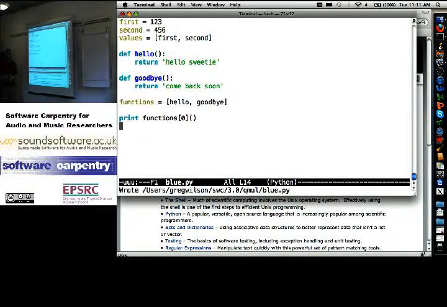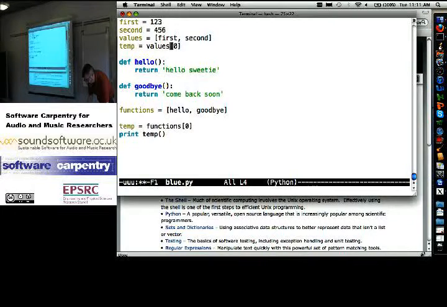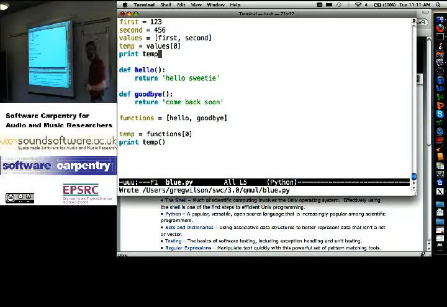Okay? This is exactly, if I come back to that, it's exactly like saying temp equals values of 0, print temp. Okay? If I show you this, values is 1, 2, 3, 4, 5, 6. Yes? Okay. Temp is now 1, 2, 3, right? And then print 1, 2, 3. Okay, down here, functions is that function and that function. I've just stuck them in a list. Okay. So temp is that function, and then I print whatever I get when I call that function.